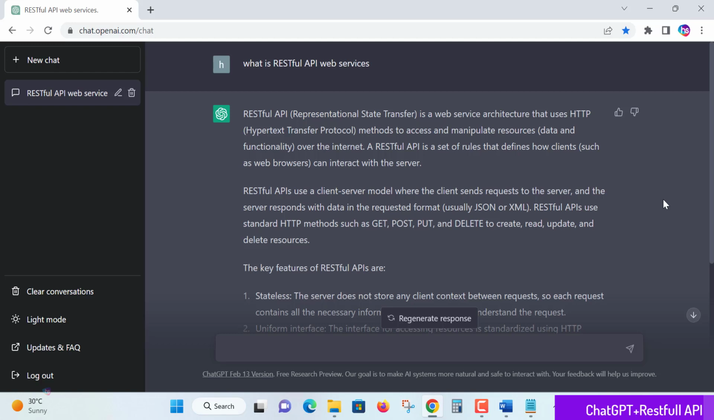A RESTful API is a set of rules that define how clients, such as web browsers, can interact with the main server, where the services are provided. Using these RESTful services, you can call and get the information and avail the service on your local machine or local server. RESTful APIs use a client-server model where the client sends the request to the server, and the server processes it and responds based on the request.